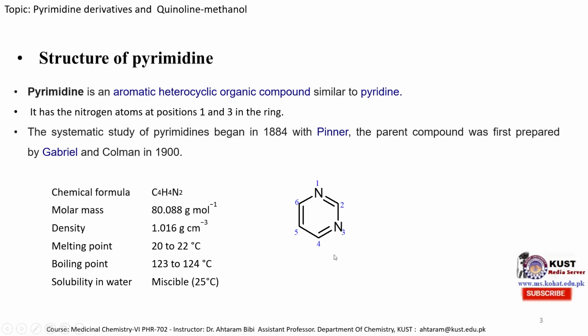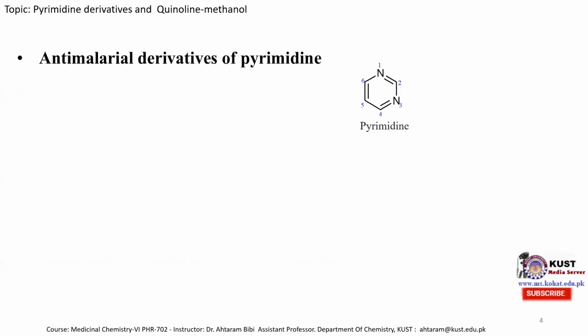Its molar mass is 80 grams per mole. Density is 1 gram per centimeter cube, which is approximately equal to the density of water. It melts at around 20 degrees centigrade, and at a higher temperature, 124 degrees centigrade, it boils. It is generally miscible with water at room temperature. Now, anti-malarial derivatives of pyrimidine.